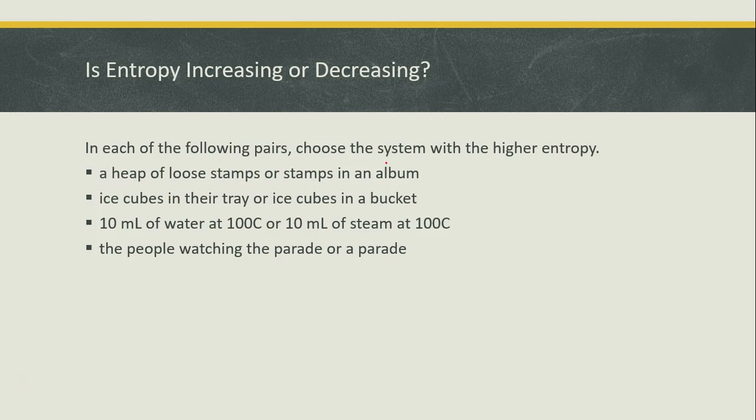It says choose a system with a higher entropy. You have loose stamps or stamps in an album. As you could figure, stamps in an album are highly arranged, so the loose stamps would have the higher entropy. If you have ice cubes in their tray versus in a bucket, they're nice and organized in the tray, but they're going to be dumped all over the place in the bucket, so the bucket would have the higher entropy.